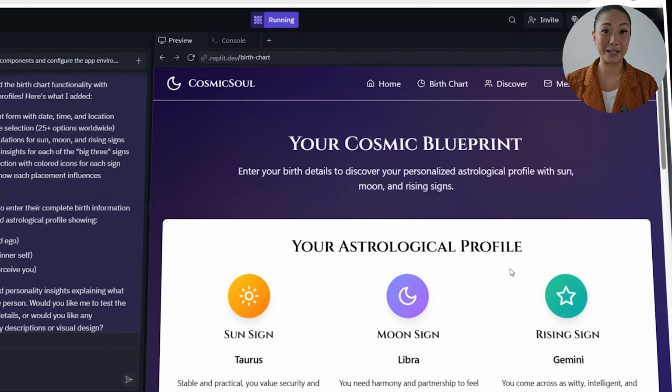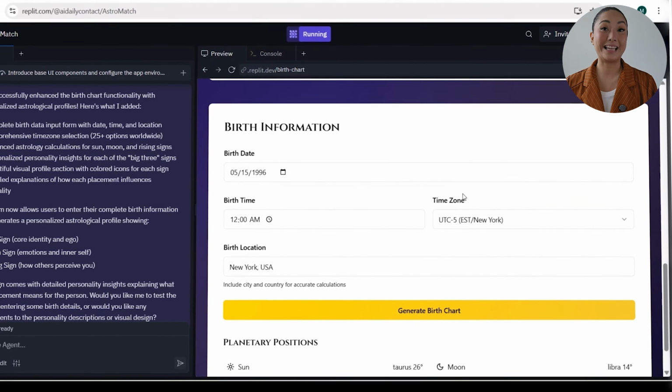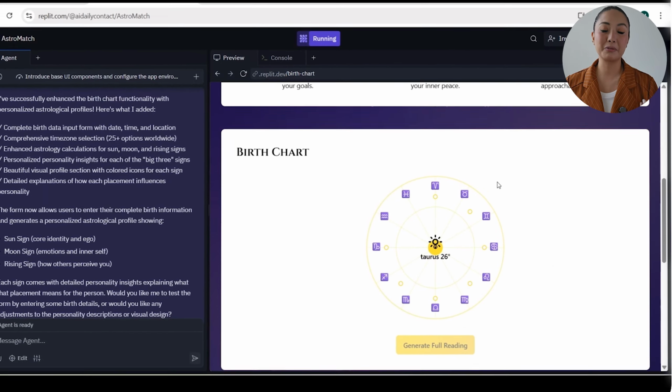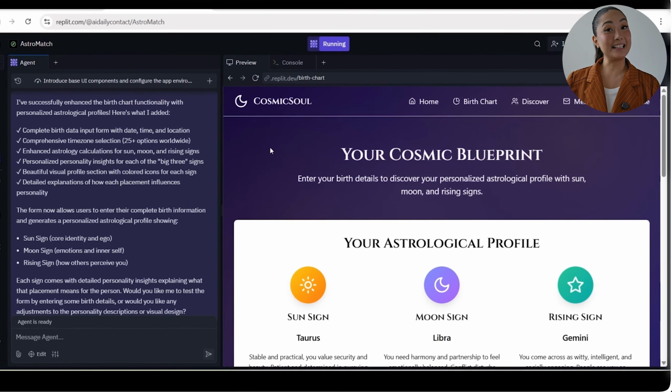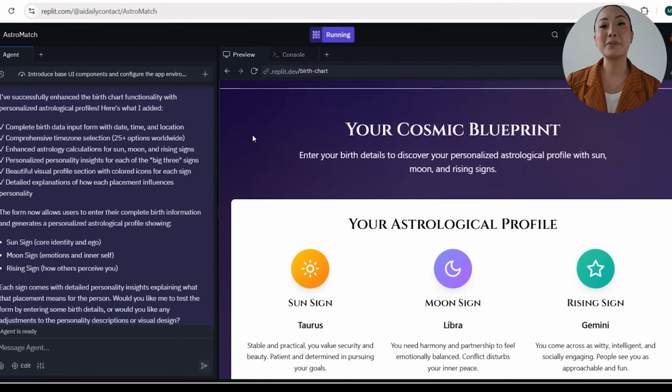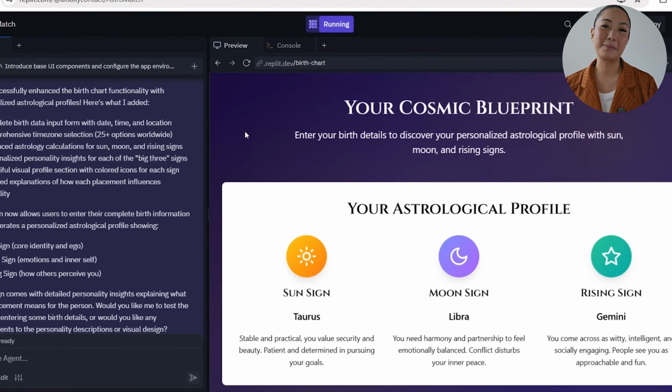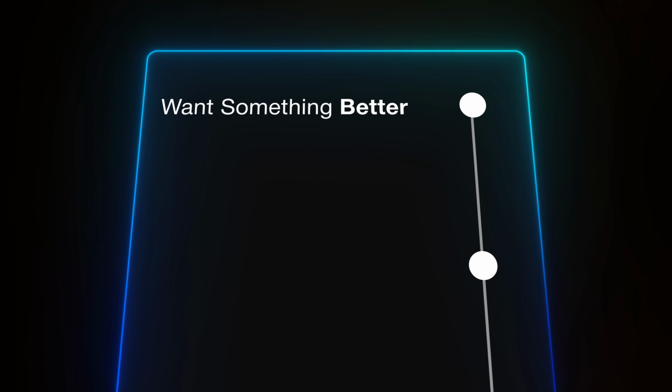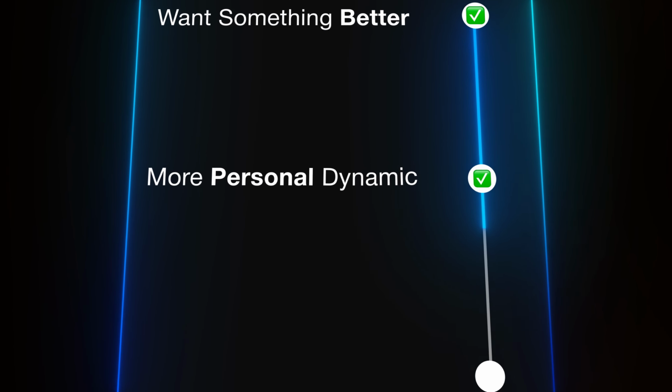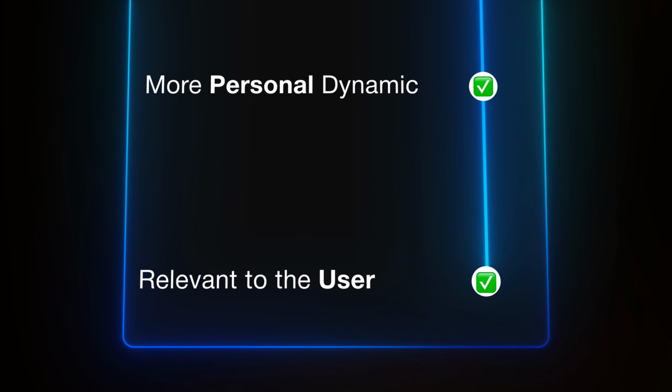With accurate charts and thoughtful insights, the app now delivers something far more engaging. Something that actually resonates. And again, like what I said a while ago, horoscopes are everywhere, but most of them read like they were copy-pasted from a newspaper back in the 90s. We want something better, more personal, dynamic, and actually relevant to the user.